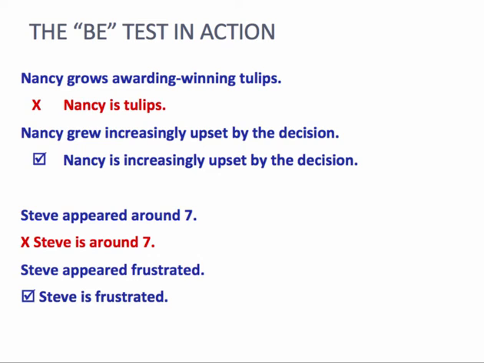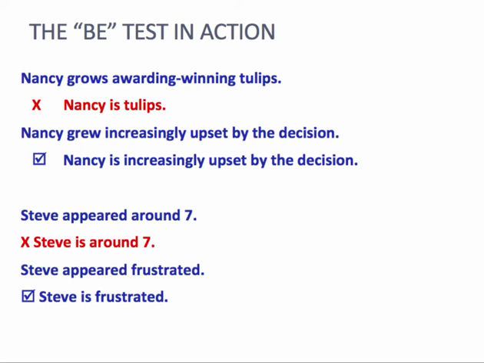Nancy grew upset by the decision. Nancy is increasingly upset. Yeah, that works. Nancy equals upset. She feels upset. So here in that second one, grew is a linking verb. You can see it again at the bottom.